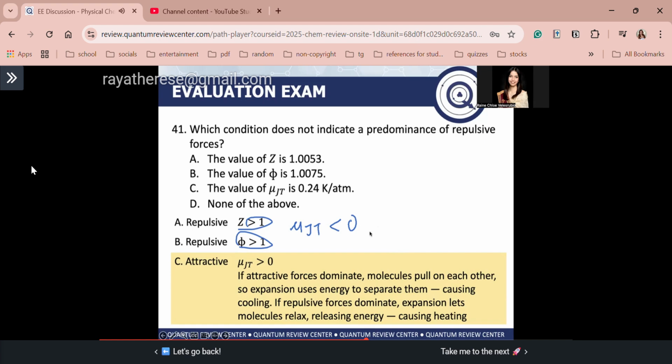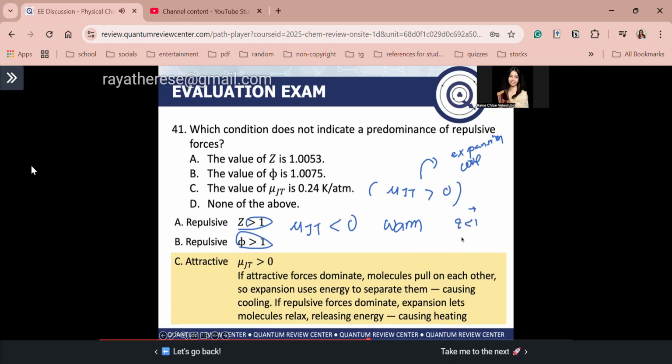So what if guys, meron tayong repulsive forces, okay? Upon expansion of your gas, diba? The gas will warm upon expansion, diba? Okay, so ito yung condition. Now, sabi dito C, the mu JT is equal to 0.24. So your mu JT here is greater than 0. Okay, so in this case guys, meron tayong expansion of the gas. Tapos yung gas mag-cool, cooling upon expansion. Okay? So guys, saan yung related, diba?